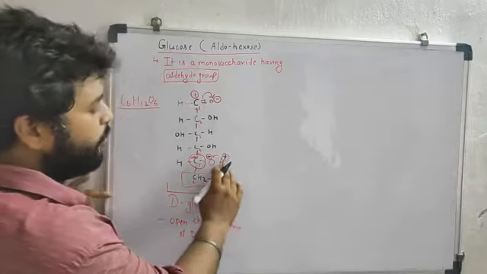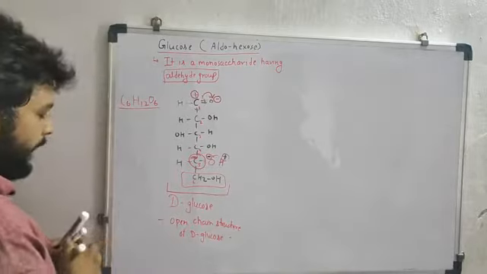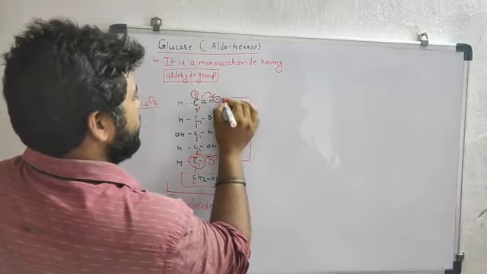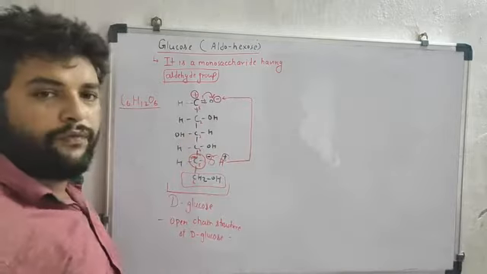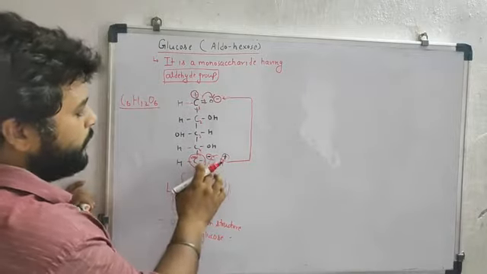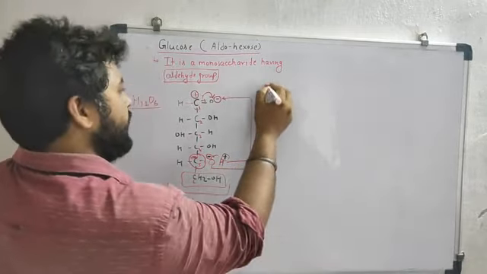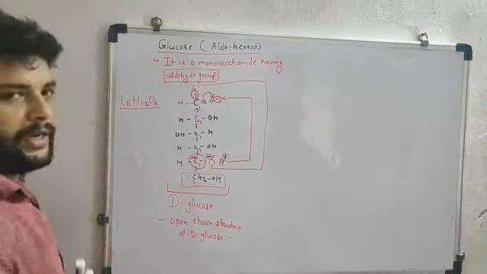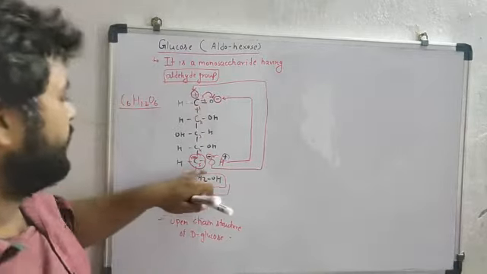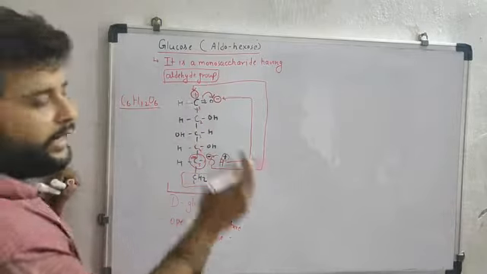So this is H plus. This H has a plus charge, so it will combine with the negative part, the oxygen. It is forming a ring. This oxygen has a negative charge, so it will combine with the positive carbon. H has a positive charge, so it will combine with oxygen because oxygen has a negative charge, and this other oxygen will combine with the carbon. In this way a ring will be formed.